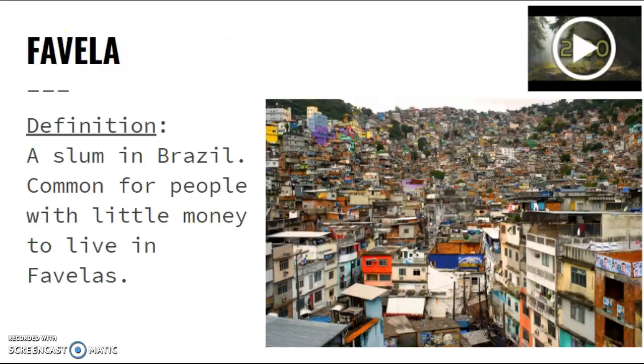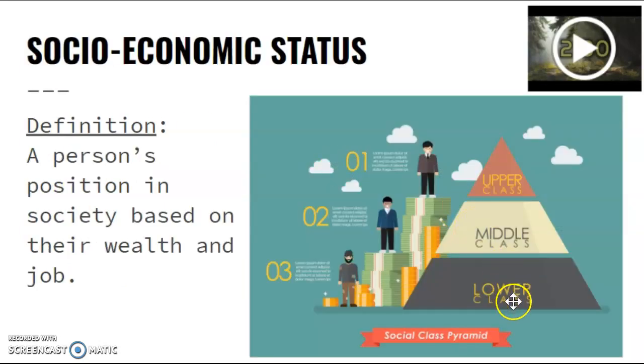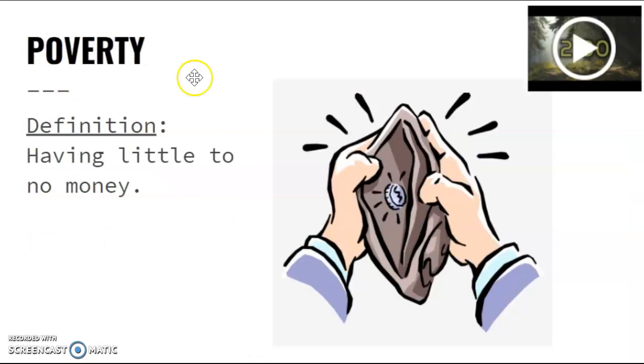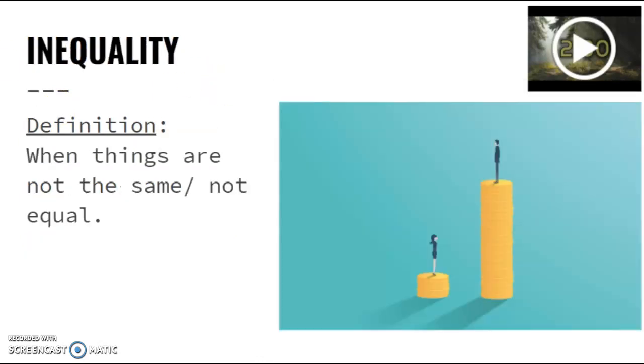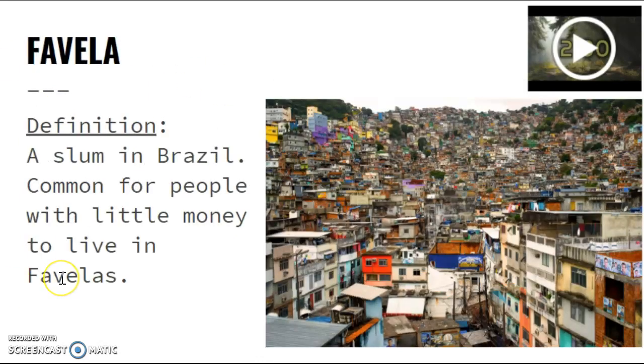And then we have favela, which is essentially a slum or a very, very poor neighborhood in Brazil, common for people with little money to live in favelas. So if we're talking about socioeconomic status, the lower class people of Brazil, those who are in poverty due to inequality, they live in a favela. So it's really packed together, not as safe. They don't have as good access to water, things like that.